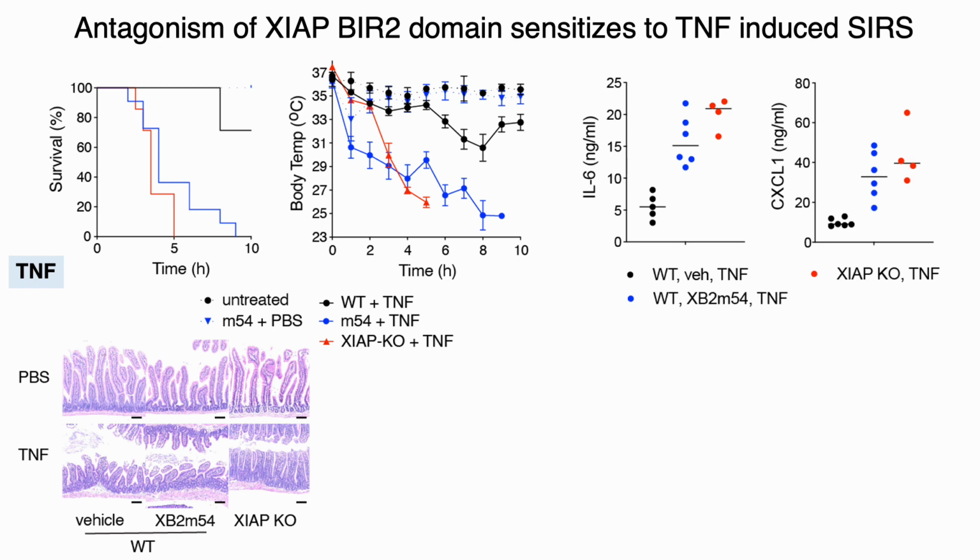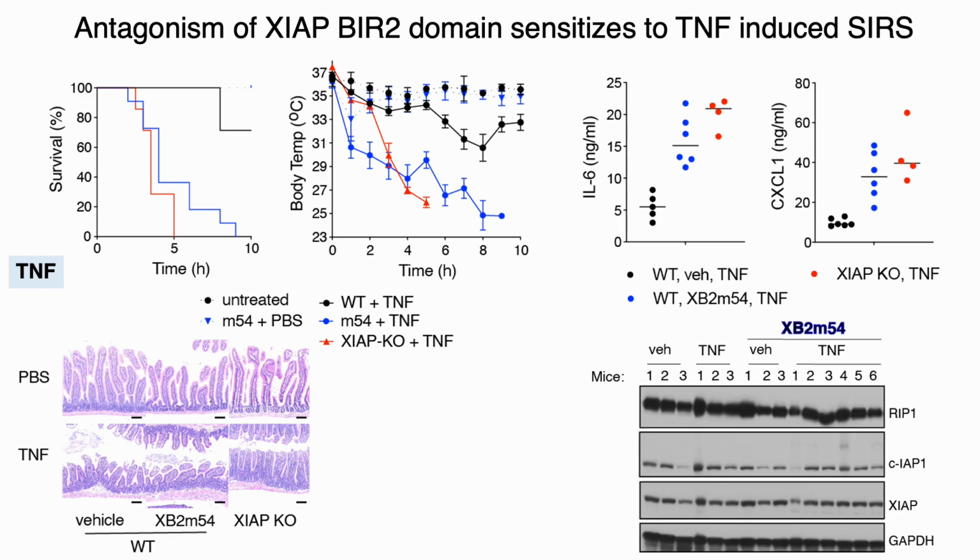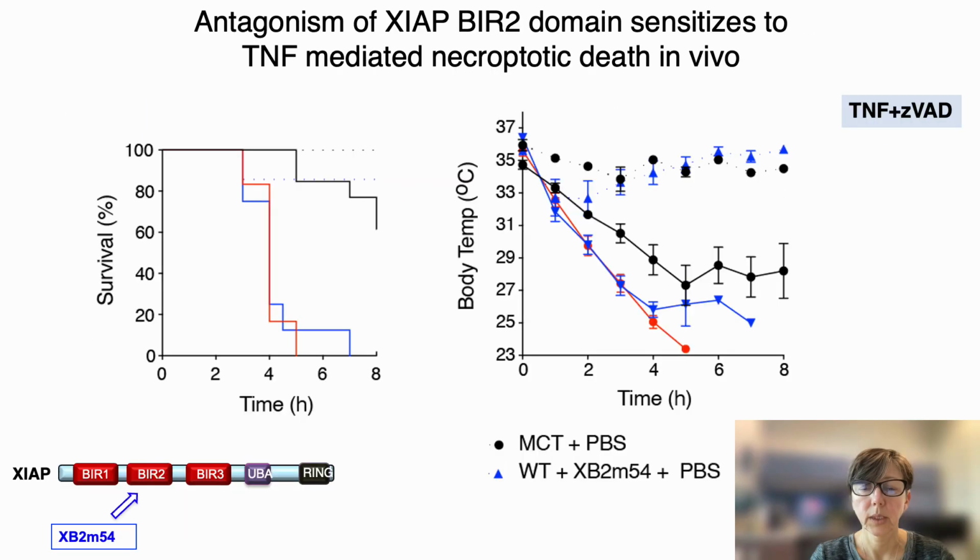Consistent with our genetic deletion of XIAP, dosing of the XIAP small molecule in wild-type mice resulted in similar effects in vivo: decreased survival, increased hypothermia, elevated cytokine levels, and more intestinal damage. At the same time, we confirmed that XIAP antagonists did not alter the levels of XIAP or cIAP1 protein in the small intestine. XB2 and 54 compounds also enhanced TNF-zVAD-induced hypothermia in wild-type mice.